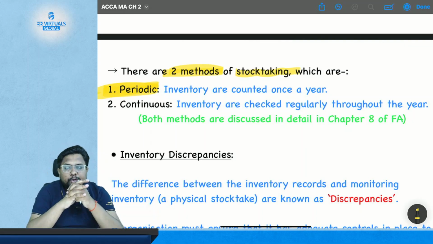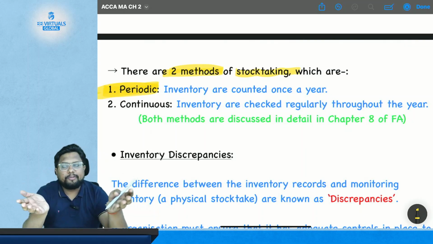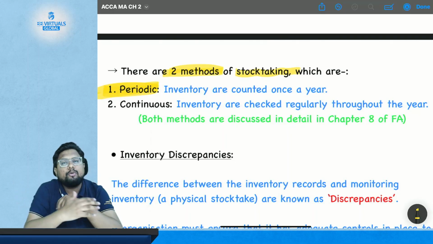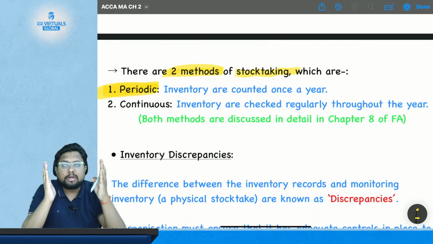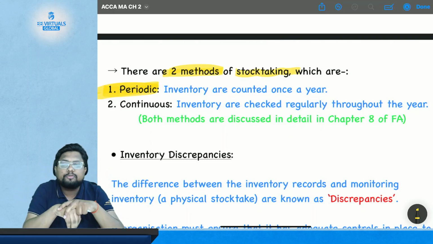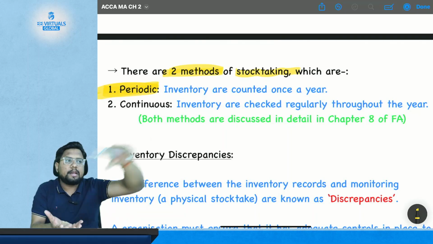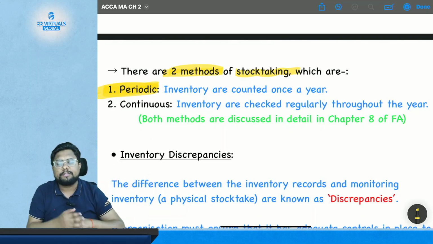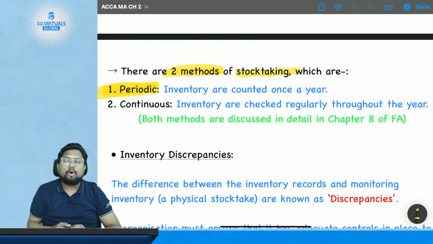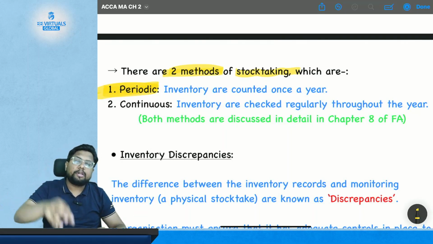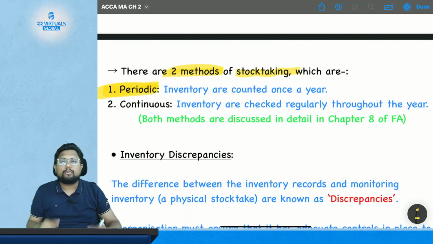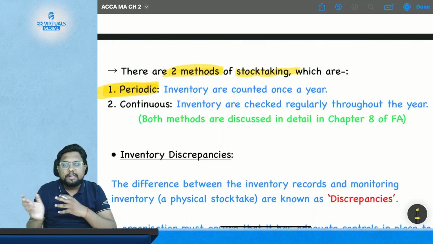This is periodic, where I close my shop, my factory, my operation just to count the stock. Because if I don't close my operation, then what will happen? I am counting the material and someone will come and take the material and go process it in the work in progress. Then how am I able to count it? Or suppose if I am counting the material, the store department has sent material into the godown. Now how am I going to count the material? Because every time there is an issue and receipt or movement of the material.